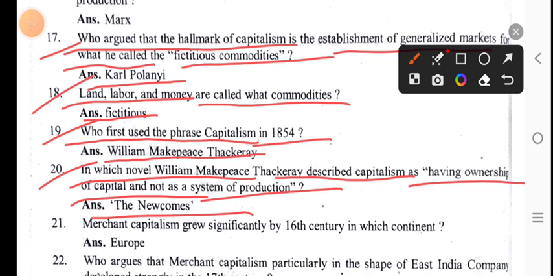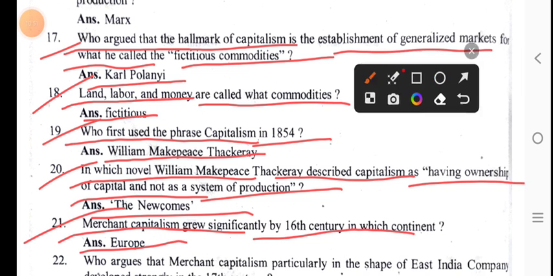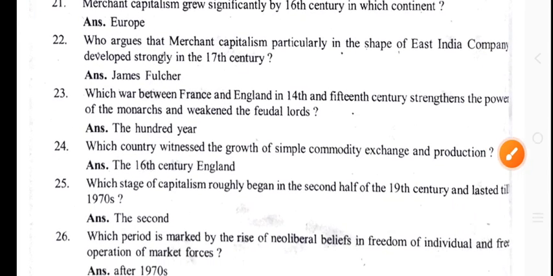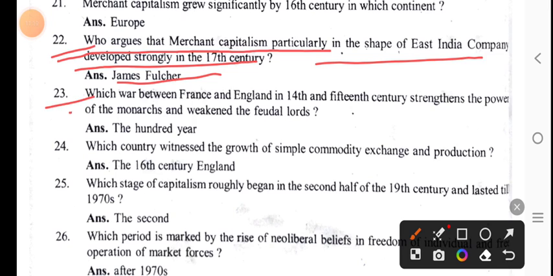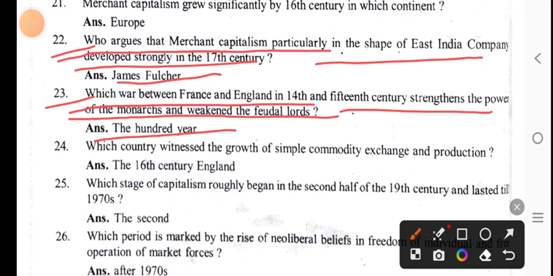Merchant capitalism grew significantly by the 16th century in which continent? Europe. Who argues that merchant capitalism, particularly in the shape of the East India Company, developed strongly in the 17th century? James Fletcher. Which war between France and England in the 14th and 15th centuries strengthened the power of monarchs and weakened the feudal lords? The Hundred Years' War.